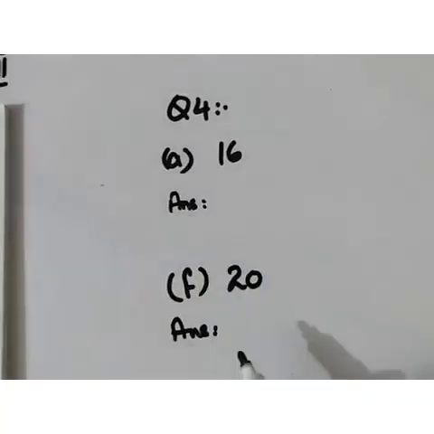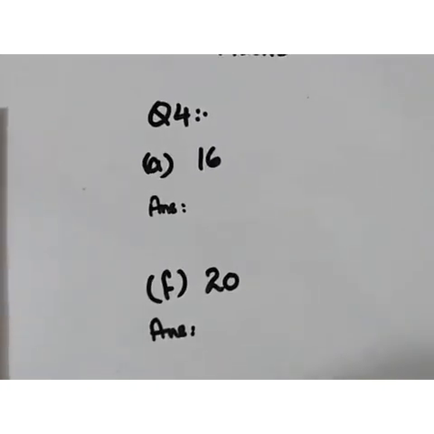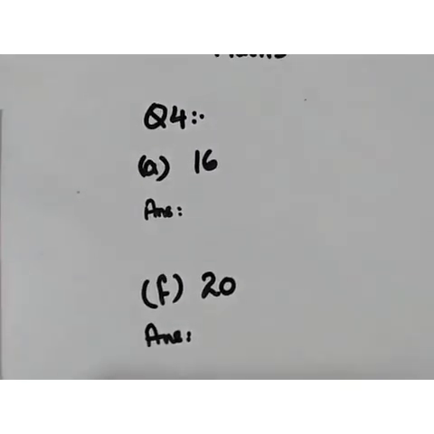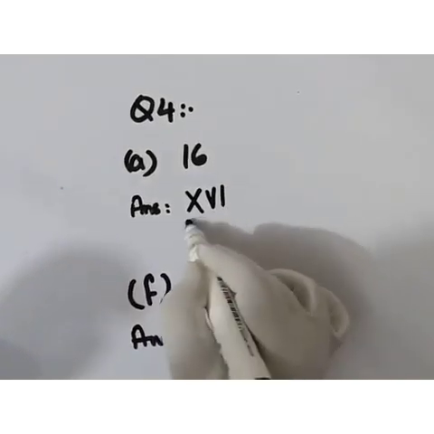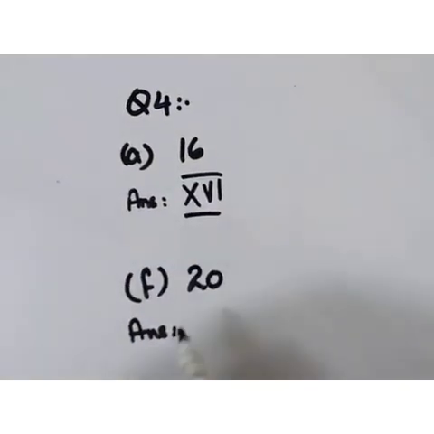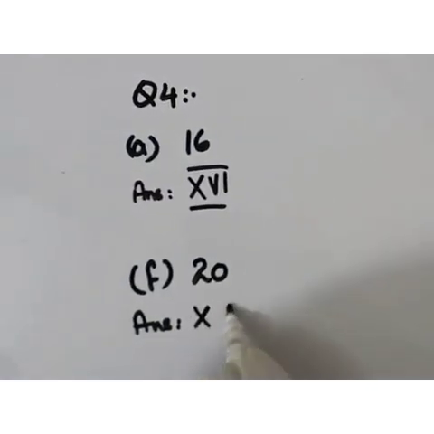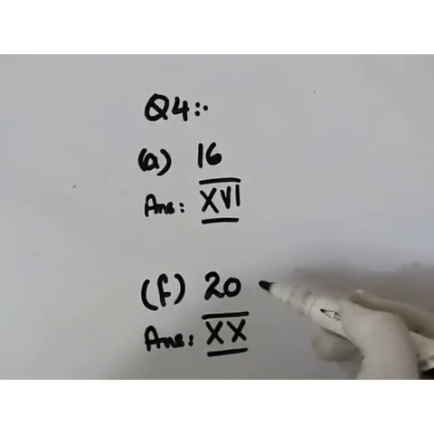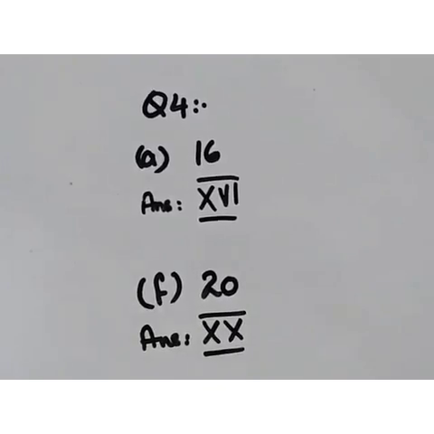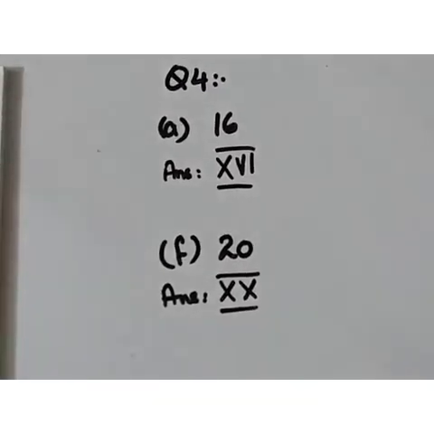In question number 4, you have to write the numbers in Roman numerals. For 16, all of you know that first we write the 10, then 6. It is 16. For 20, part F, we have to write 10, again 10, it is 20. In this way, we write the numbers in numerals. You have to complete question number 4 in your notebooks. Like this, complete all the parts in your notebook.